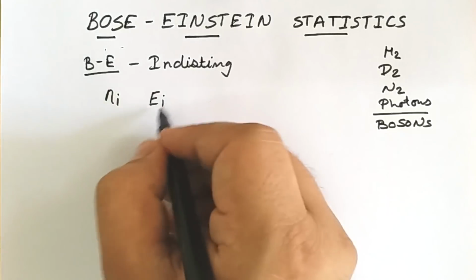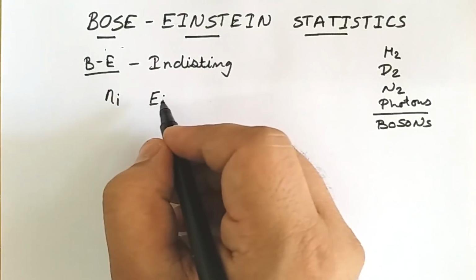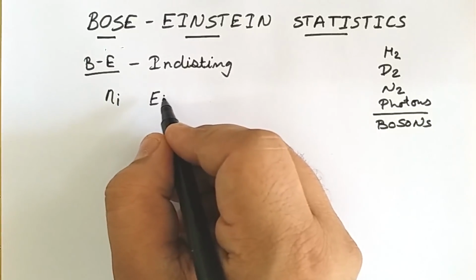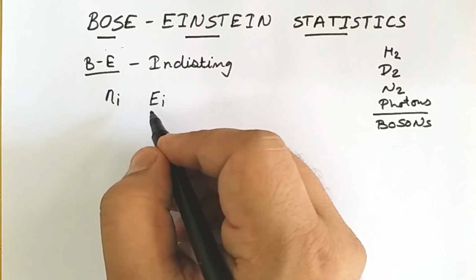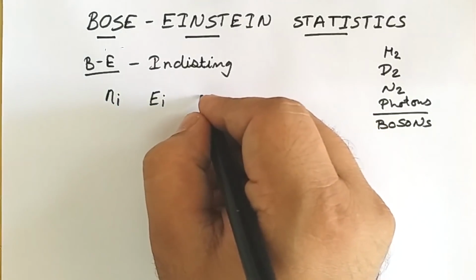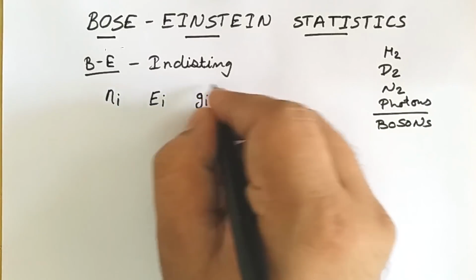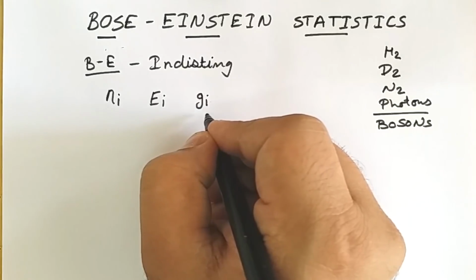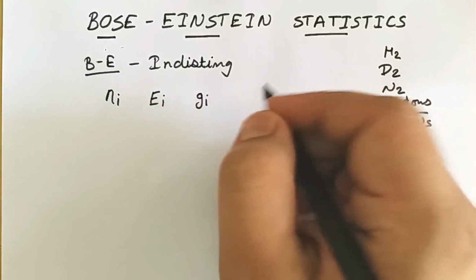That means these energy levels are further subdivided into similar energy levels. These states are represented by gi, which is also known as the statistical weight factor. Let me explain the degeneracy.